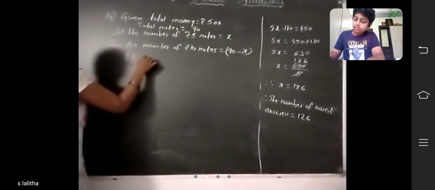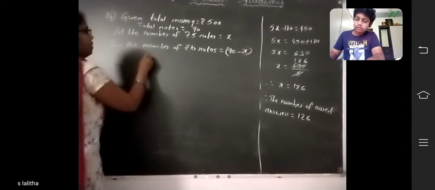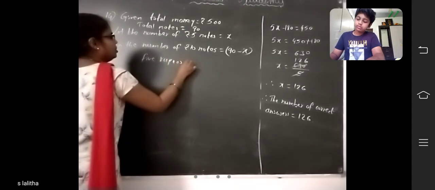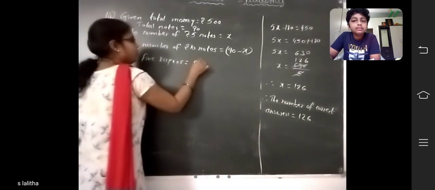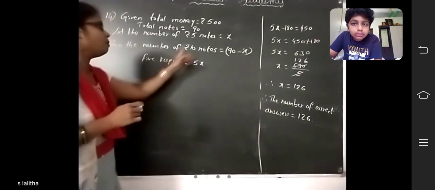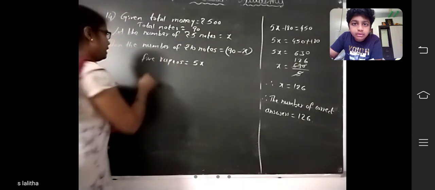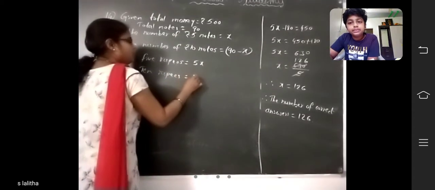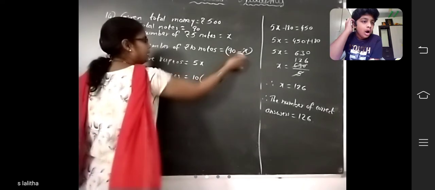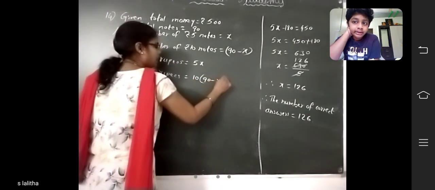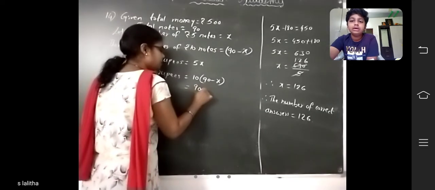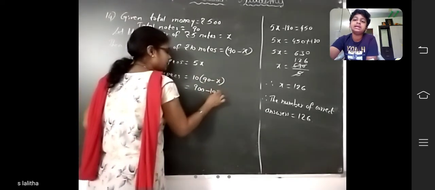Rupees: 5 rupees is equal to 5 into x. 5 rupees, how much? 5 into x. 10 rupees is equal to 10 into 90 minus x. That means 10 into 90, how much? 900 minus 10 into x, 10x.